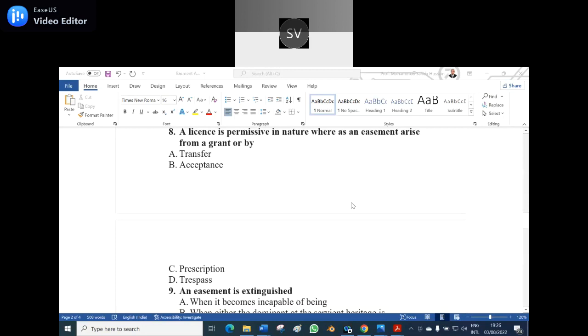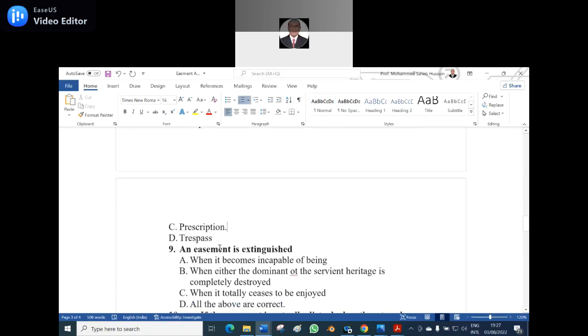Eighth question. A license is permissive in nature, whereas an easement arises from a grant or by option A, transfer. Option B, acceptance. Option C, prescription. Option D, trespass. Option C is the correct answer. Prescription.